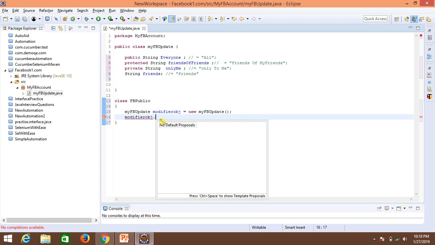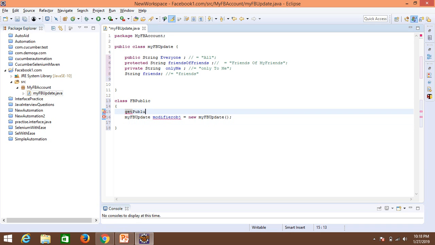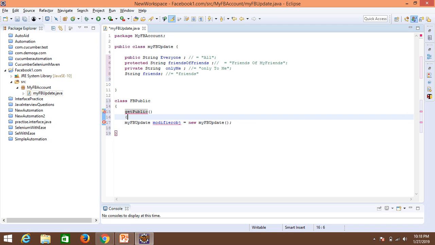Press Ctrl K Y. Okay, sorry, I would have to actually create a method here first. Get public. Okay, and get public. All right, void.